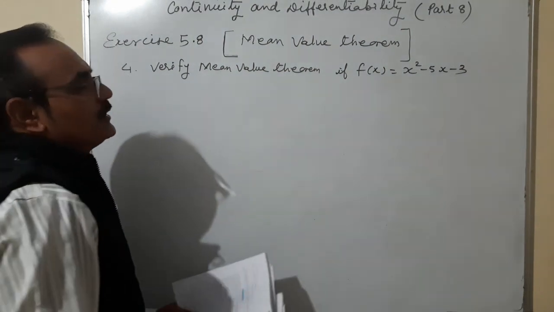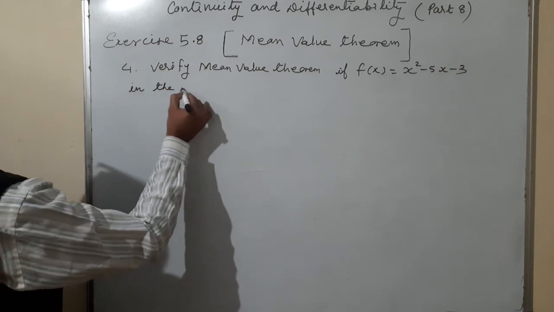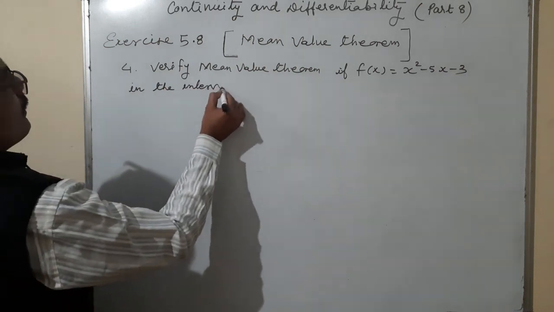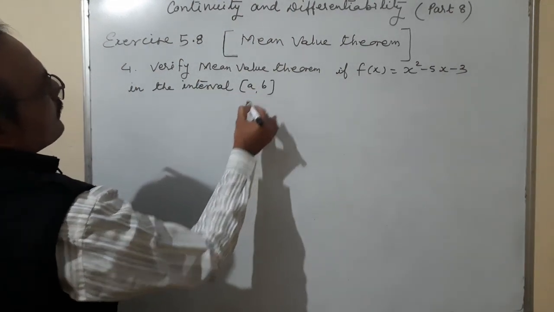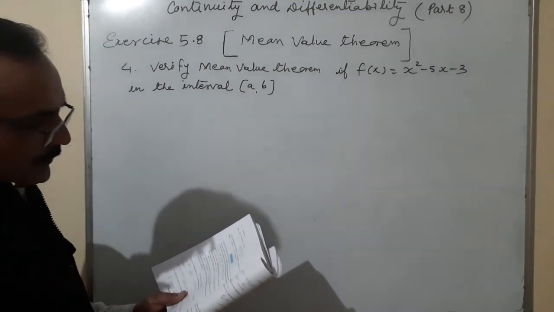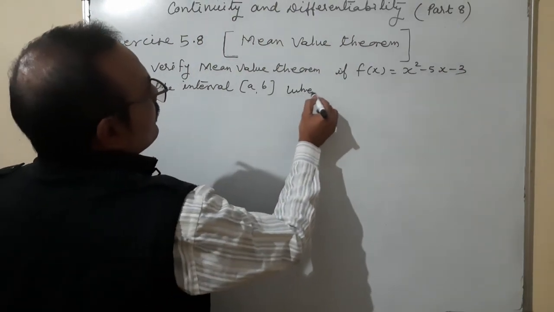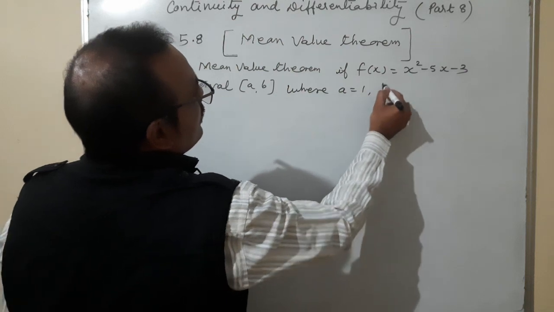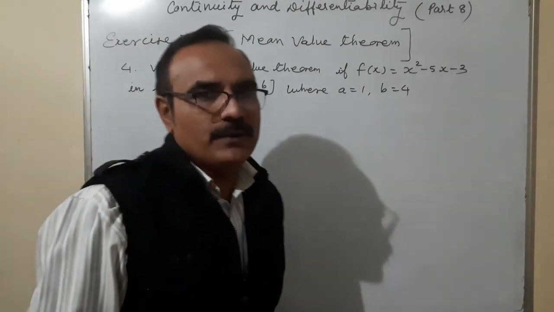in the interval [a, b], where a is equal to 1, b is equal to 4. Okay, we are going to verify the mean value theorem.